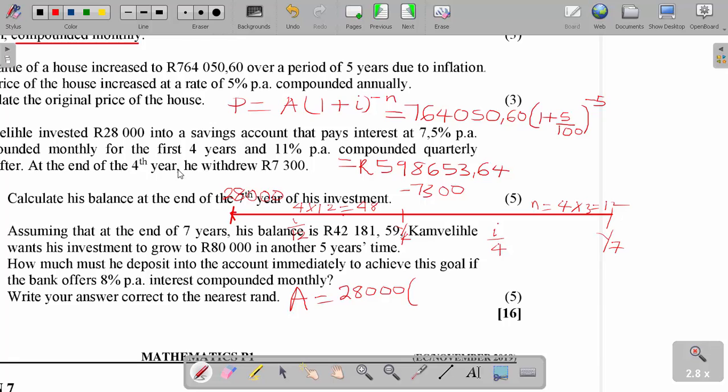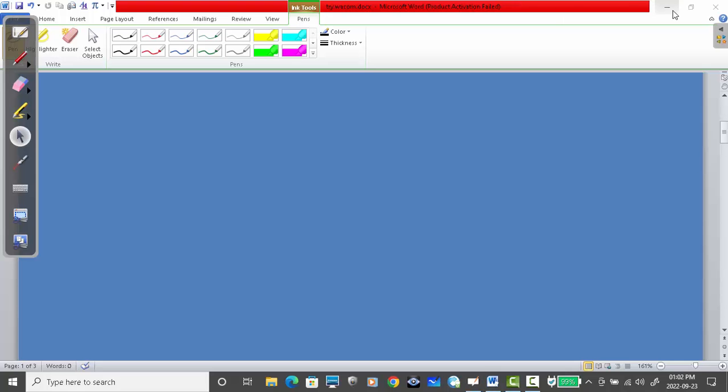Okay, do it this side, I beg your pardon, 28,000, and forget, it is 28,000. Okay, come here, decide that our amount, yes, our amount is... amount equals to what? 28,000.